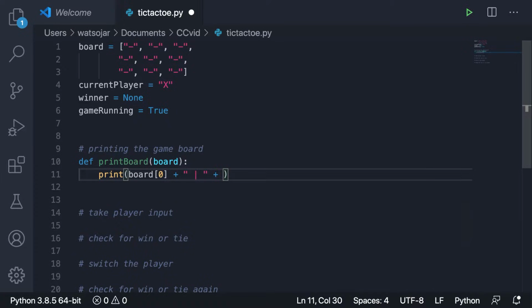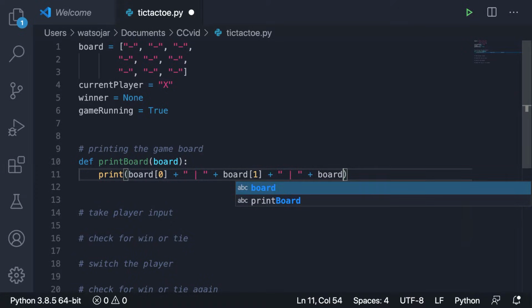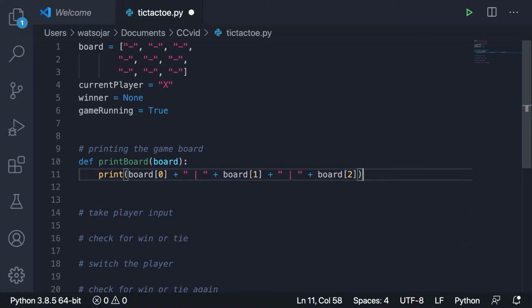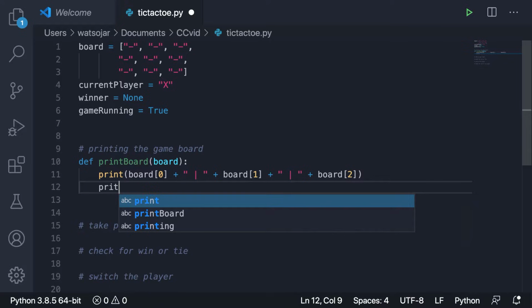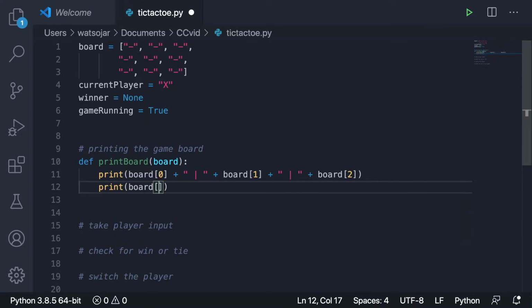We're going to do board bracket 0, and then I'm going to put a little bit of a space in between, and I'm going to put that little pipe there just so it resembles the tic-tac-toe board a little bit more. We're going to do the same thing again, and then board bracket 2.